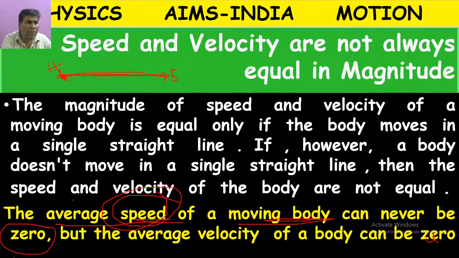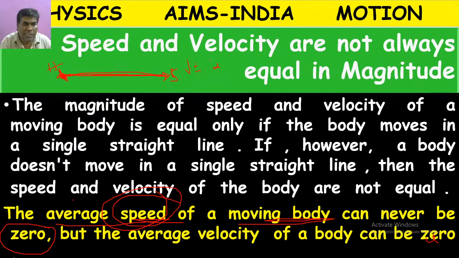Here velocity depends on displacement. Velocity is displacement, d bar, divided by time. Displacement is the measurement from starting position to ending position. Since the starting and ending positions are the same, the displacement value is 0, and 0 by time means velocity will be 0. So speed can never be 0, but velocity can be 0.